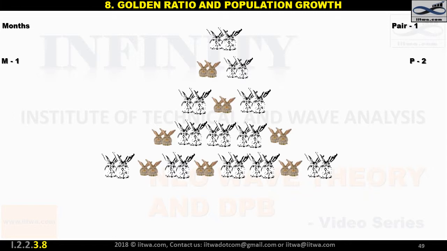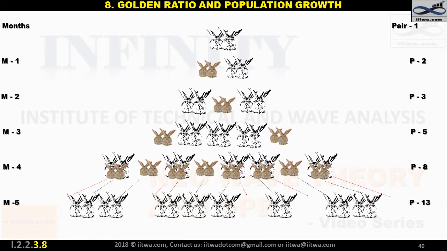To find out how many pairs there would be in next month's Fibonacci, he observed a need to add some of the previous months in the current month's rabbit pairs. To begin with, one will have one pair at 1 month of age, and after 1 month he will have 2 pairs. After 2 months he will have 3 pairs. After 3 months he will have 5 pairs. After 4 months he will have 5 plus 3, altogether 8 pairs. Like this, at the end of the 5th month there would be 13 pairs.